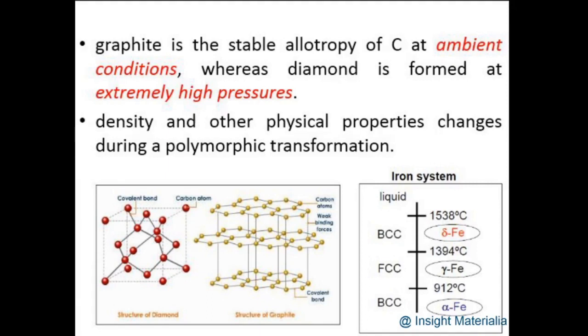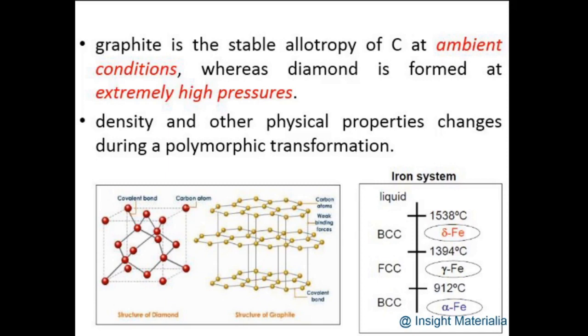Iron can exist in more than one crystal structure by varying the temperature. Iron can exist as a BCC structure, and it can exist as an FCC structure. These changes in structure depend very much on the temperature. Iron exists from the cryogenic temperature of 0 Kelvin up to 912 degrees centigrade in the BCC structure, or body centered cubic structure.